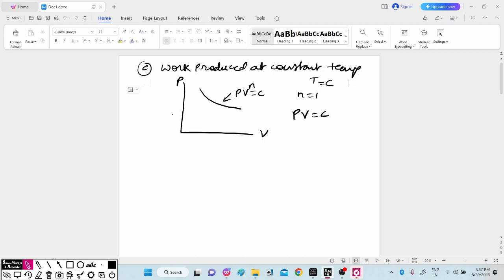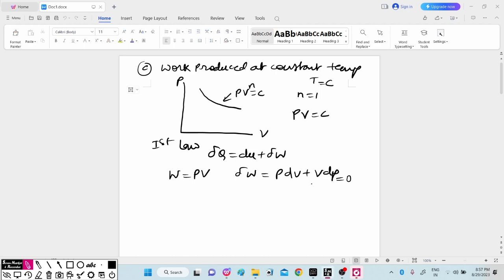Considering the first law of thermodynamics, we have del Q is equal to dU plus del W. For calculating this del W, we know that work is equal to PV, so del W will be equal to PdV plus VdP. Now the work which is produced we can write as PdV. The VdP term is for the open system, so here we will consider it as 0. We will see it for the steady flow system.